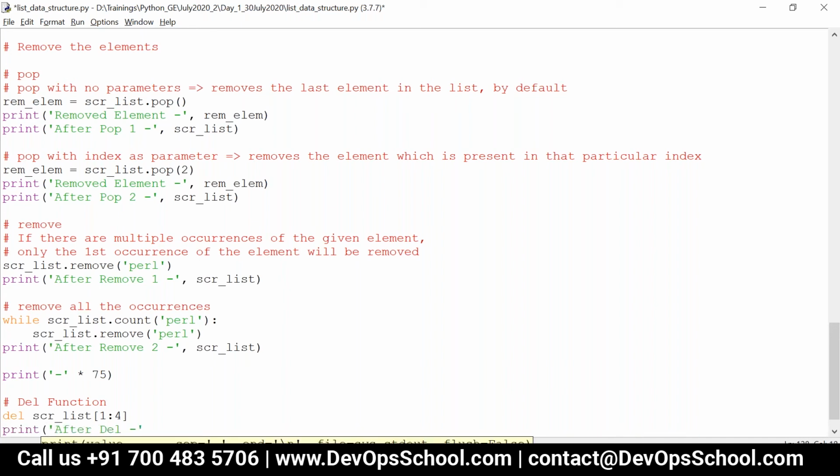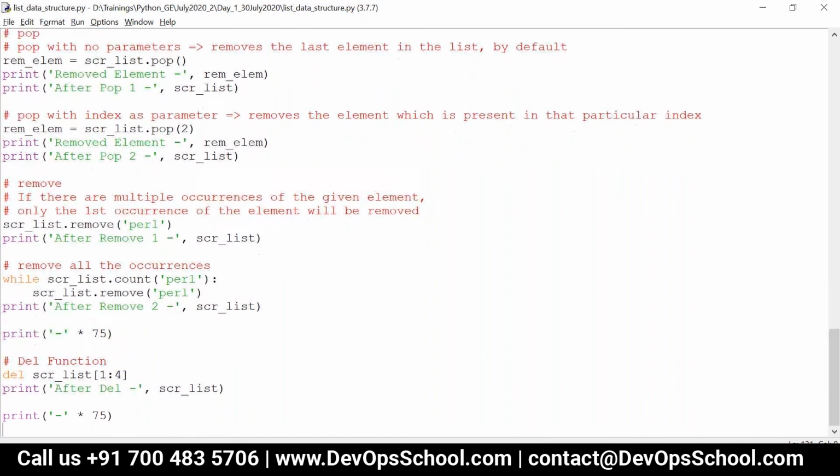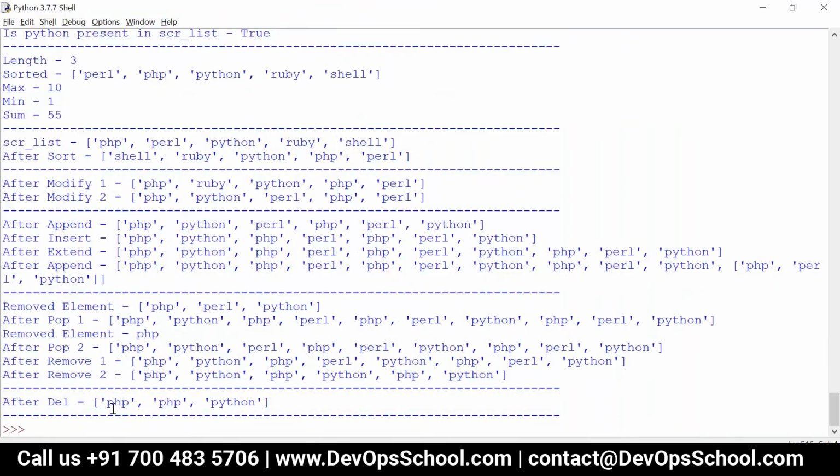After del, I can just say scr_list. So now what will happen? These 3 indexes will be deleted. Now you can see, these 3, 1, 2, 3, are gone. So now I have only PHP, PHP, Python.